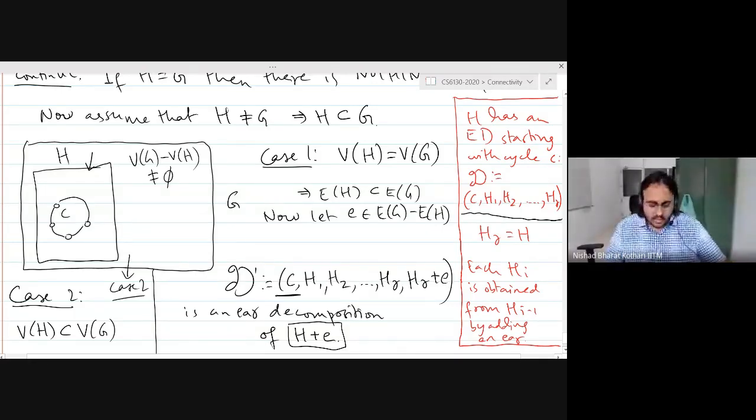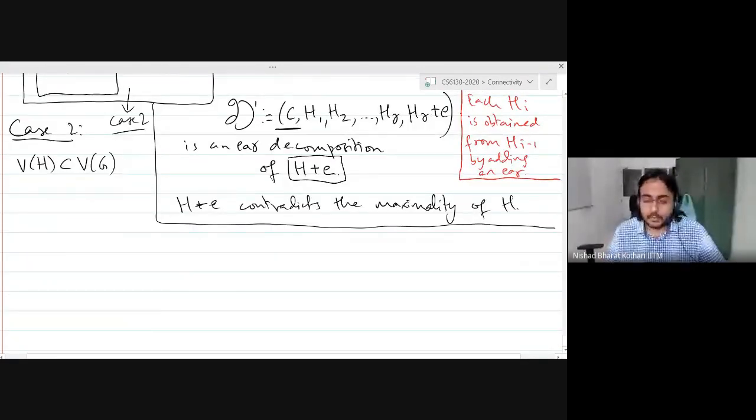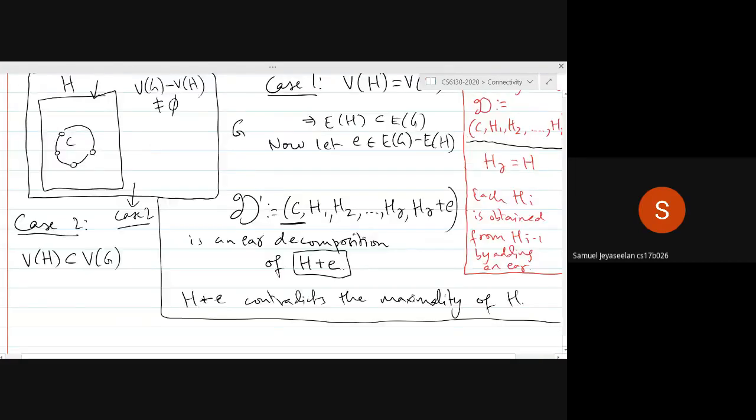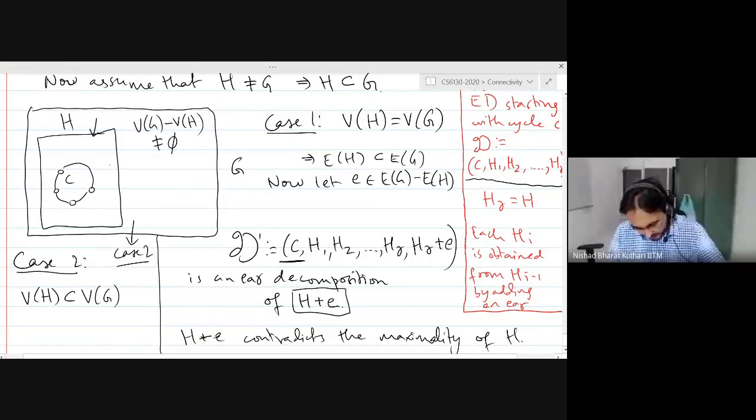Okay. So now what do we do? Can anybody recall the algorithm and tell me what we are going to do? Since G was connected, there must be an edge out of H that goes to a vertex that's not in H. Right. And you can keep following that vertex until you reach back to a point within H, in which case you have an ear. Exactly. So basically the graph G is connected, so there has to be some edge going from the vertices of H to the vertices of G minus H.